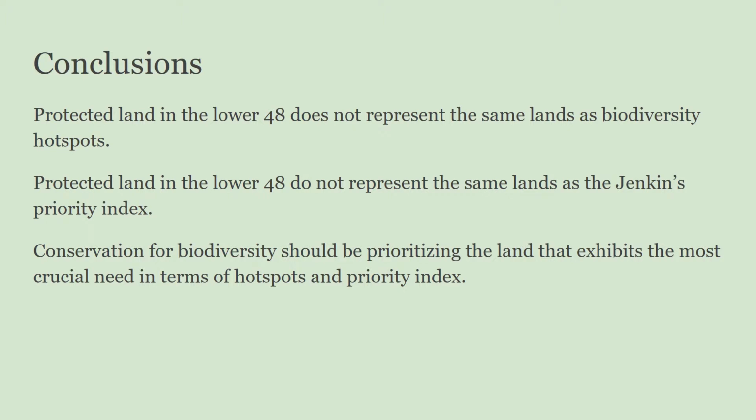In conclusion, I found three things to be true. First, the protected land in the United States does not represent the same land as Jenkins' priority index. Second, they also do not represent the biodiversity hotspots in the United States. And finally, in agreement with the Clinton Jenkins article, conservation for biodiversity should be prioritizing the land that exhibits the most crucial need in terms of hotspots and priority index rather than monetary value and political will. I argue that Jenkins' priority index is worthy of such title because of the correlation provided in the biodiversity map.